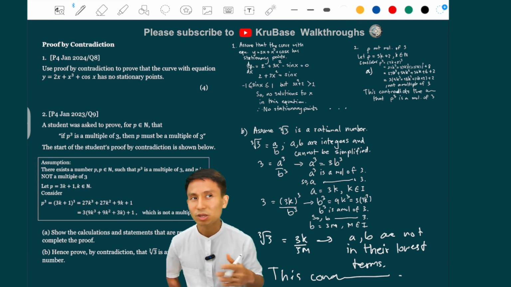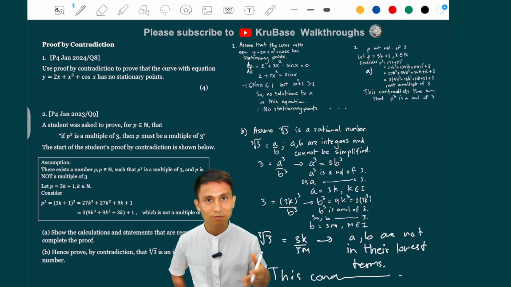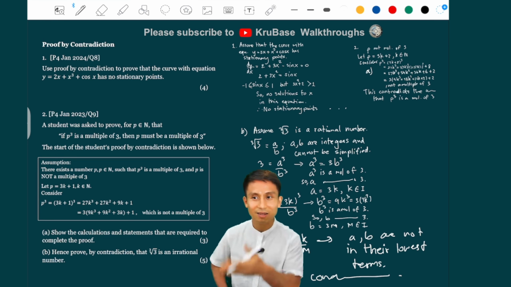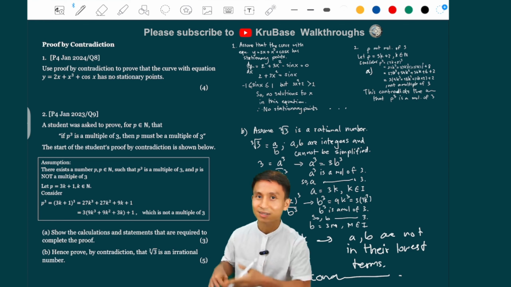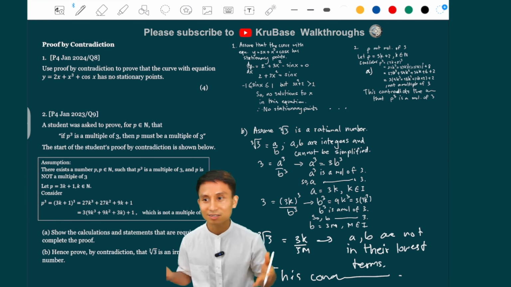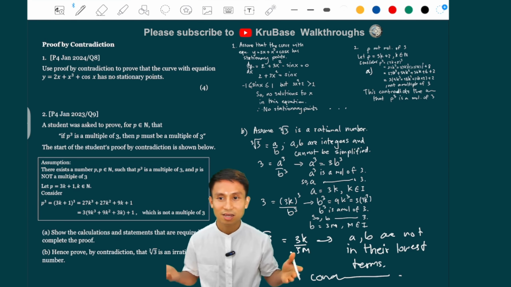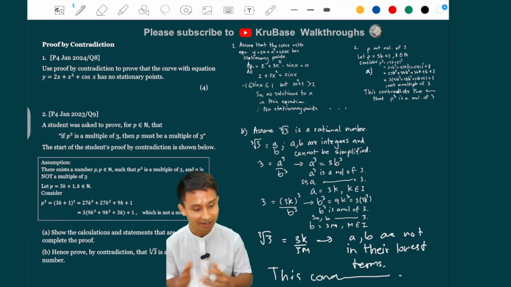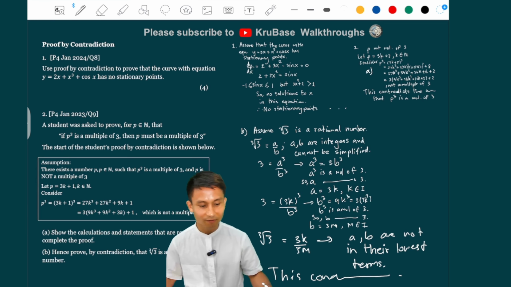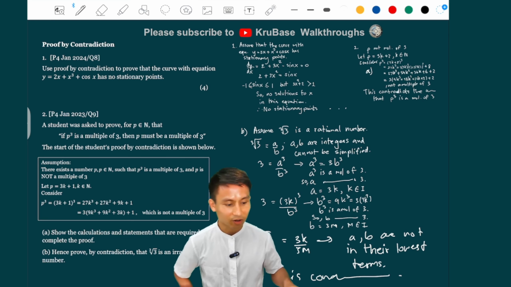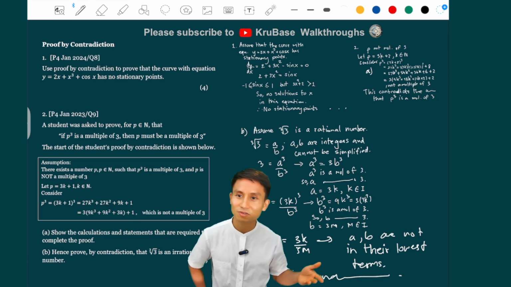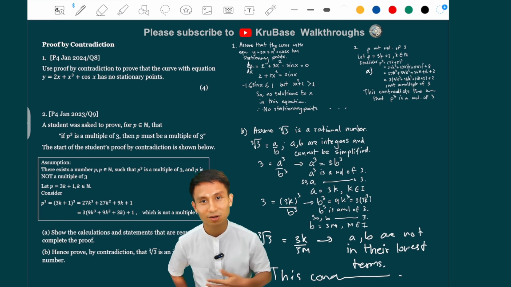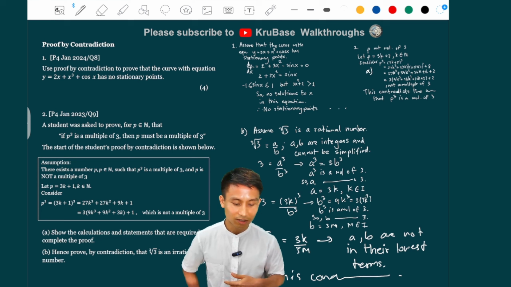There are about 3 or 4 questions like this in the past papers, I've noticed, but this one is kind of more complex because you need part A to do part B. So there you go. I think this is the best one, and you should know how to do it. All right. Okay, so that's it for the proof by contradiction. Again, if you think you've seen any harder one, just comment, and I'll make sure I include it in the description.